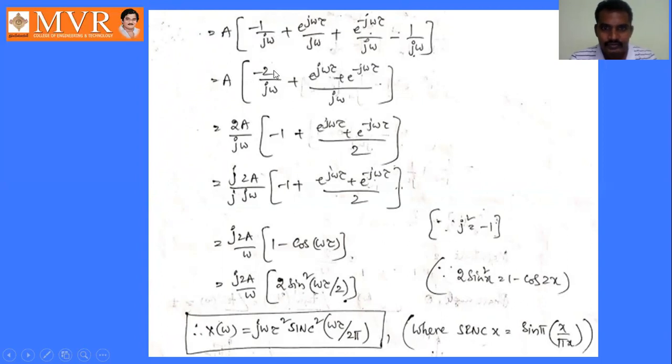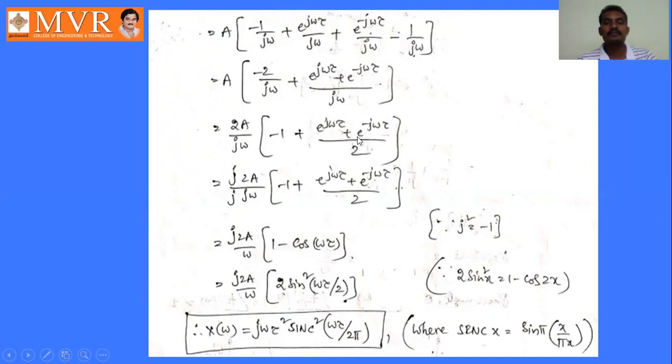So simply, by taking 2 as common, it is 2a by j omega into minus 1 plus e power j omega tau plus e power minus j omega tau by 2. Why are we taking 2 as common here? Because we have a formula for this one: e power j theta plus e power minus j theta by 2 is nothing but cos theta.